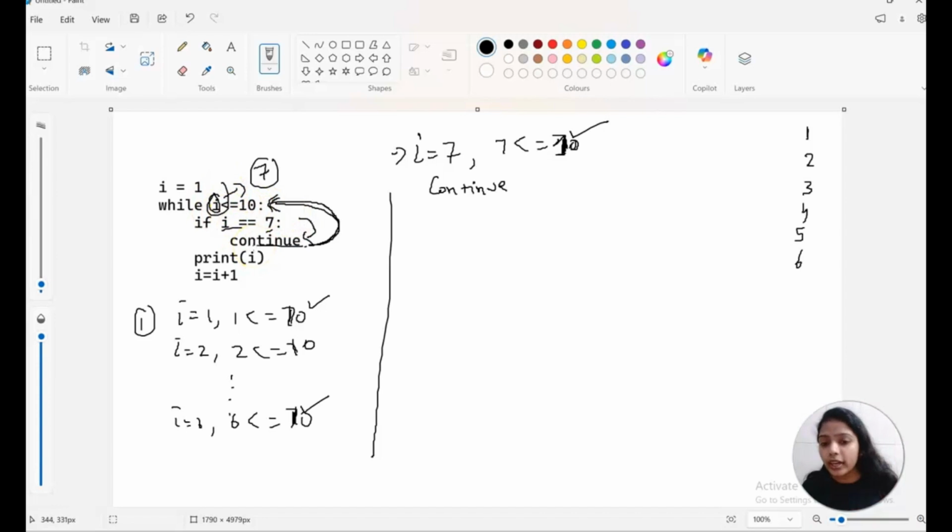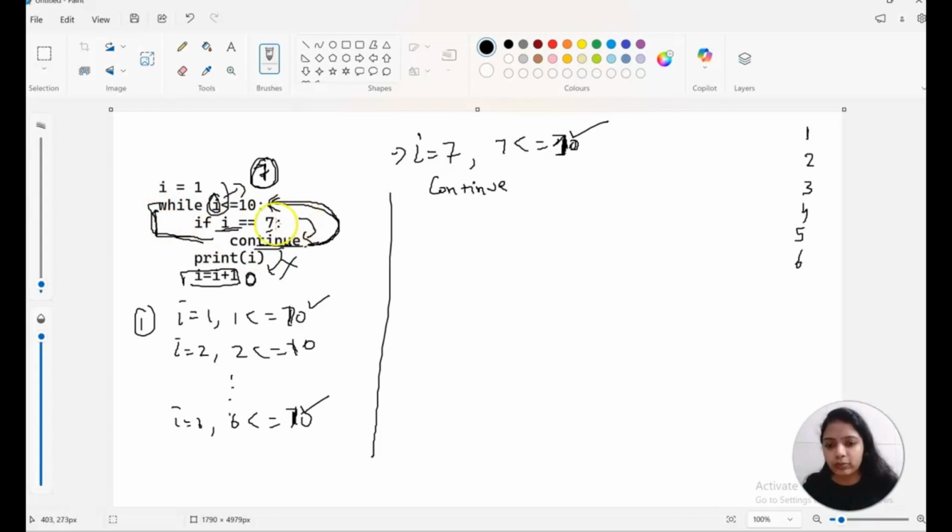When we got continue, we never incremented the I value. We are incrementing I here, but when we got continue, it will never go here. It will come back to the loop. So that time again, I is 7 only. So again and again, what's happening? The loop is going from here to here again and again because all the time I equals 7. The things are getting repeated.